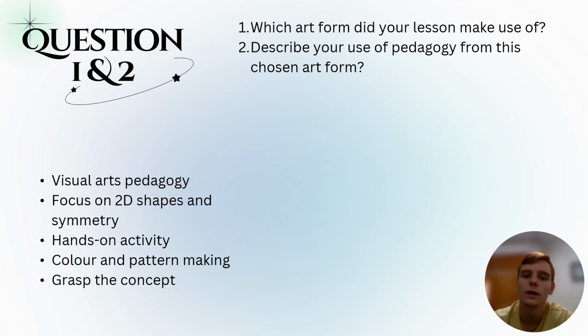So I'm now going to be explaining why I chose to integrate visual arts with mathematics. The first question, which art form did your lesson make use of? I made use of visual arts. Second question, describe the use of pedagogy from this chosen art form. So I used visual art pedagogy with the focus point on 2D shapes and symmetry.